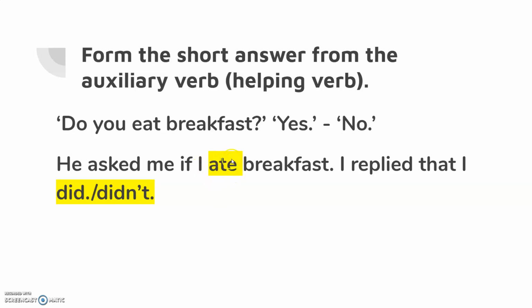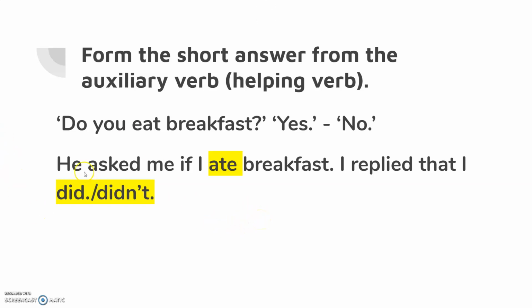But here I don't have an auxiliary verb. And so how do I know how to give a short answer? Well, I'm going to go back to the original sentence, the direct speech. And I'm looking here at this verb. This is my auxiliary verb. I'm going to change it one step back in the past. I'm going to go from do to did. And now I have my auxiliary verb. He asked me if I ate breakfast. I replied that I did, or I replied that I didn't.